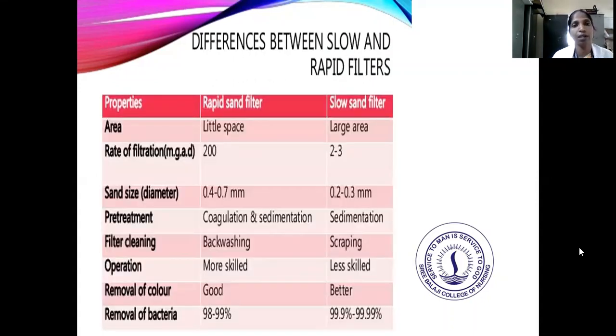Now the difference between the rapid and slow sand filter. The rapid sand filter needs little space, while the slow sand filter needs large areas. The sand size is 0.4 to 0.7 millimeter for the rapid filter and 0.2 to 0.3 millimeter for the slow. Pre-treatment is coagulation and sedimentation for the rapid filter. Filter cleaning is by backwashing, versus scraping for the slow filter. Rapid filter operation needs skill. Removal of color is better, and removal of bacteria is 98 to 99% for the rapid filter and 99.9 to 99.99% for the slow.